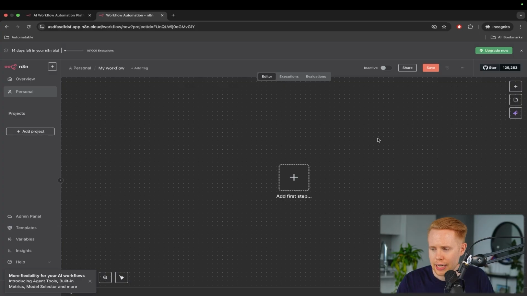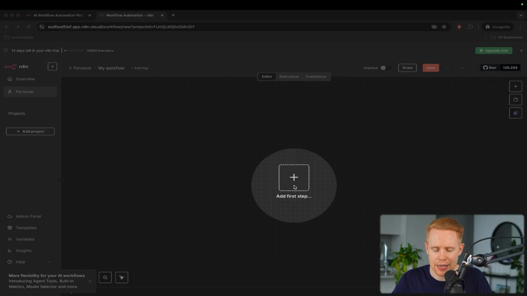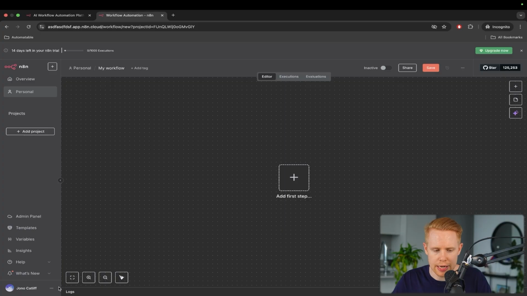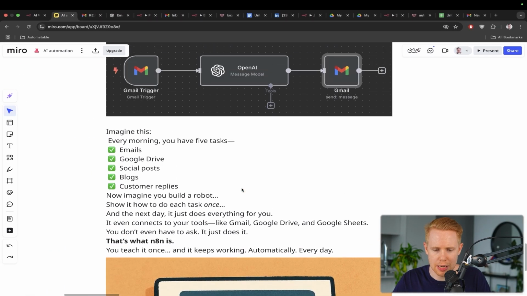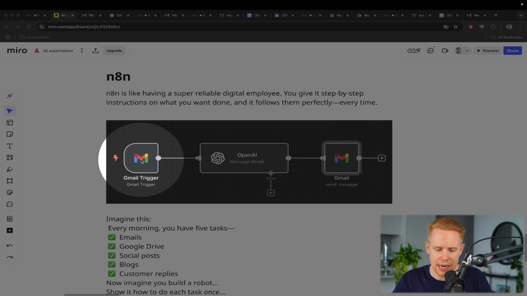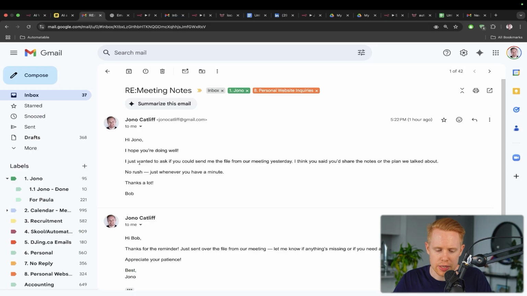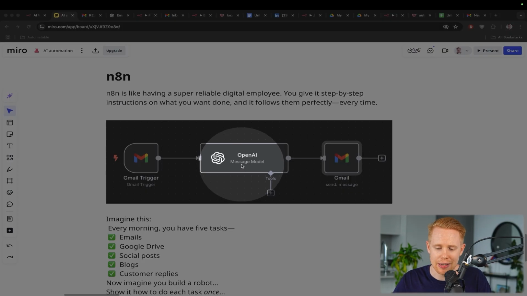Okay. And so essentially in a nutshell, in n8n, we can hit this add a first step. Now inside n8n, there's two parts to any particular automation. If we go back to our example up here, there is a trigger and then there are actions. Okay. And so what a trigger is, it's what starts the particular workflow. And so in our example, what starts the workflow is when we receive an email. So when we receive an email, that is the start of the workflow. And then we have what are called actions, which are certain things that happen afterwards.